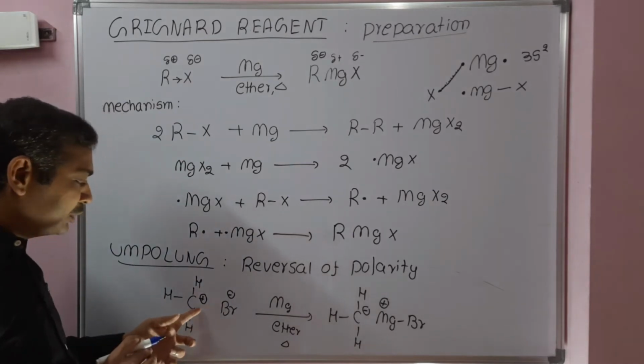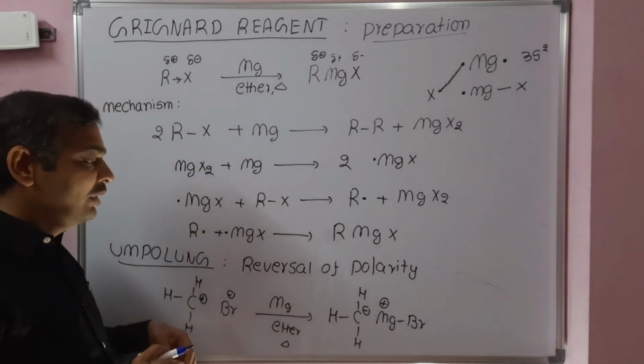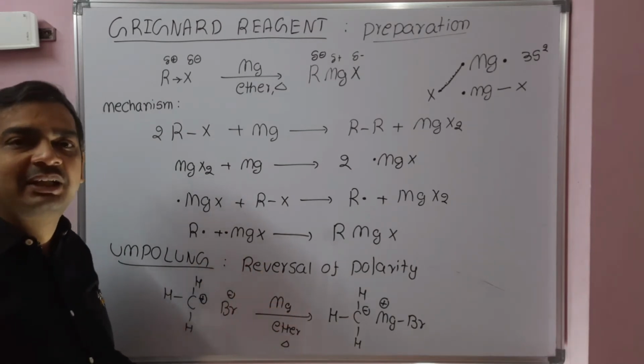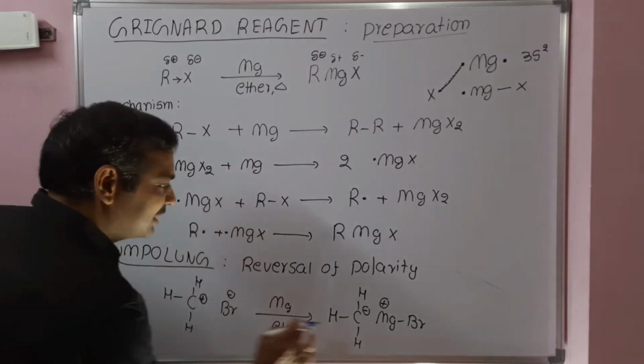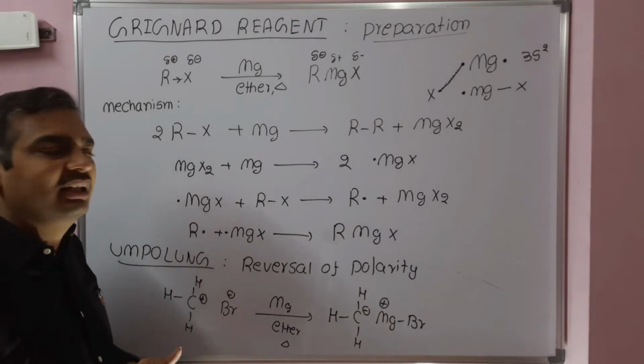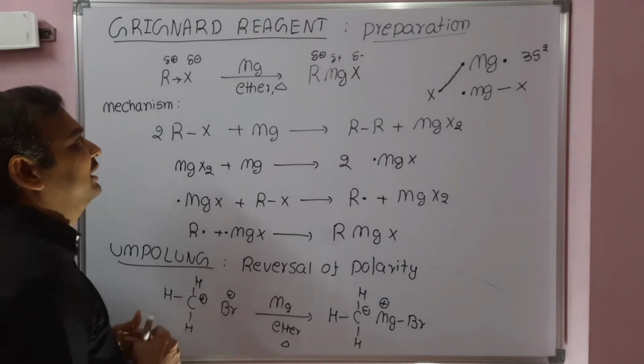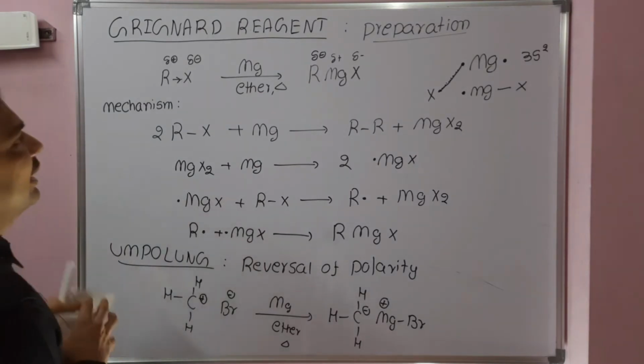So electropositive carbon gets converted into electronegative carbon during the preparation of the Grignard reagent. There is a reversal of polarity taking place. It is an example of umpolung. Okay, this is about preparation of the Grignard reagent.